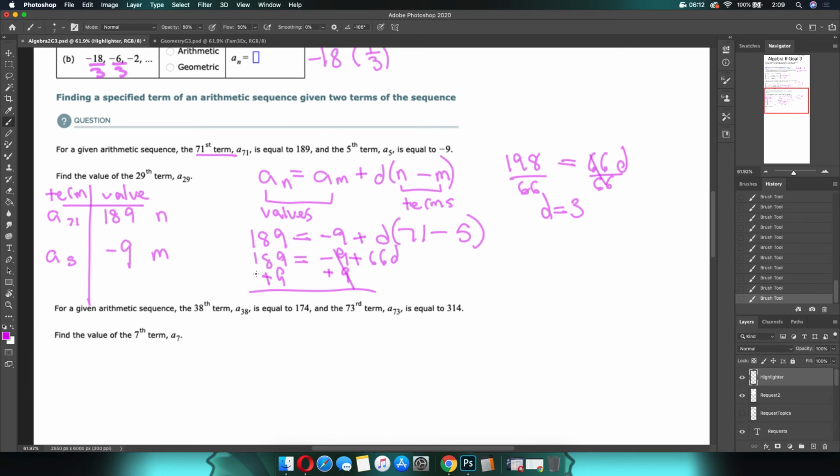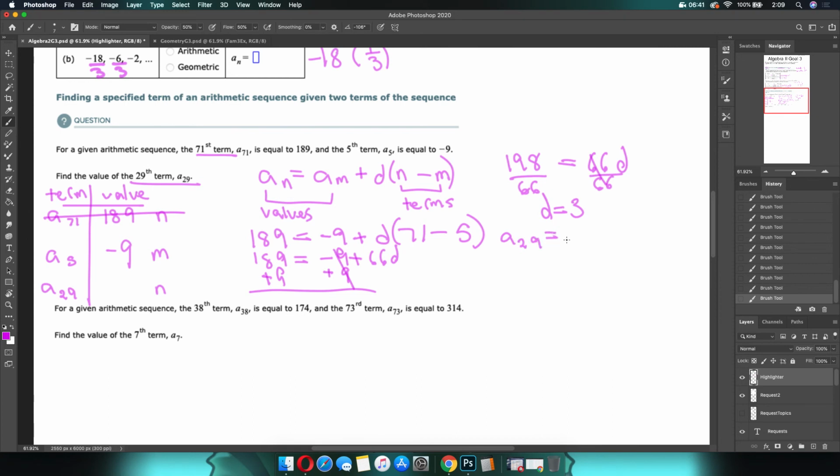All right, is that what they're asking for? Nope. We're looking for A29. That's what we're trying to fill in. So now we have to go through all of this again. But because we now have one of our terms, we don't need to worry about that. So instead, this is now going to take the place of my n. So a subscript 29 equals, and then the rest of it sorts itself out.